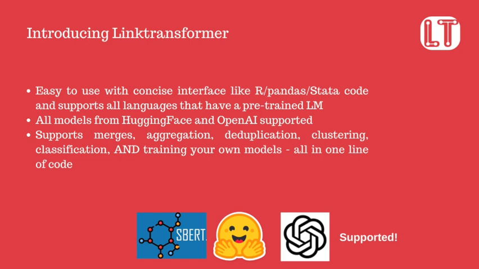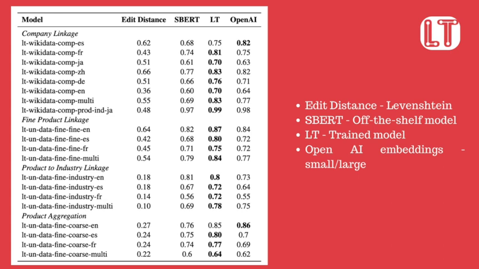LinkTransformer is easy to use with a concise interface like R, Pandas, and Stata, and supports all languages that have a pre-trained language model. All models from Hugging Face and OpenAI are supported, and it supports merges, aggregation, deduplication, clustering, classification, and training your own linkage models, all in one line of code.